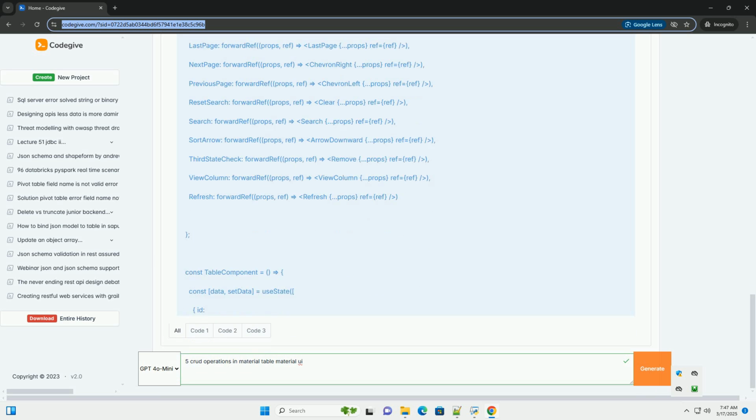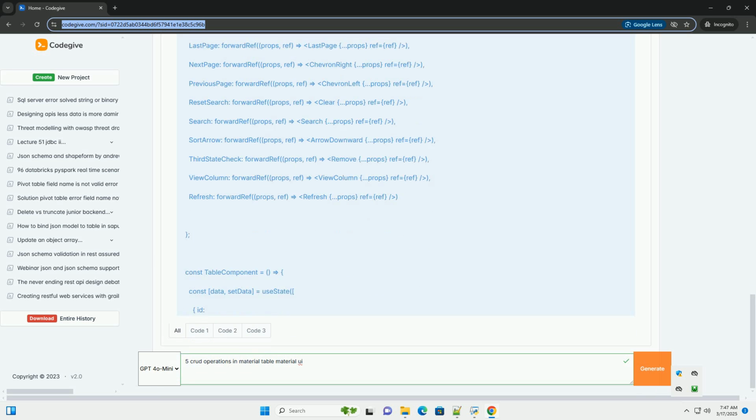Read operation, initial data load. The read operation is already implemented in the initial setup. The data state variable holds the data that's displayed in the table. Fetching data from an API. In a real-world scenario, you'd replace the initial data with data fetched from a backend API using useEffect. Key changes. useState is initialized with an empty array.